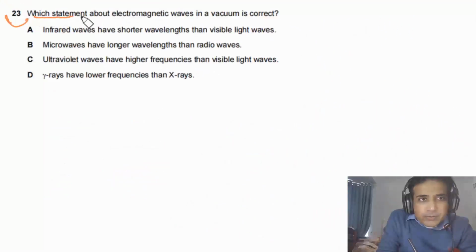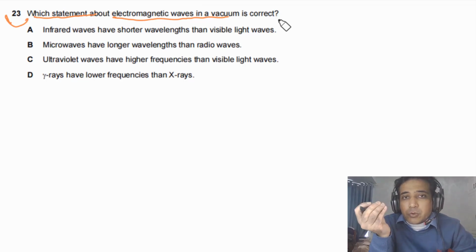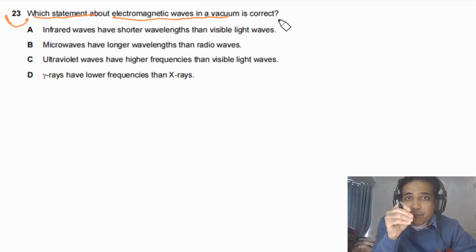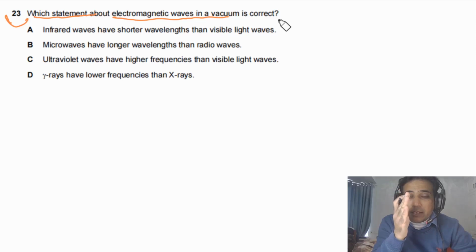Question 23 says, which statement about electromagnetic waves in a vacuum is correct? This question is about the electromagnetic spectrum. Every paper, every year has one question about the electromagnetic spectrum in paper 1. So it's very important that you remember the electromagnetic spectrum. You need to understand the order of electromagnetic waves. You need to remember the wavelength of electromagnetic waves. And all electromagnetic waves have the same speed in vacuum, so you can calculate the frequency.